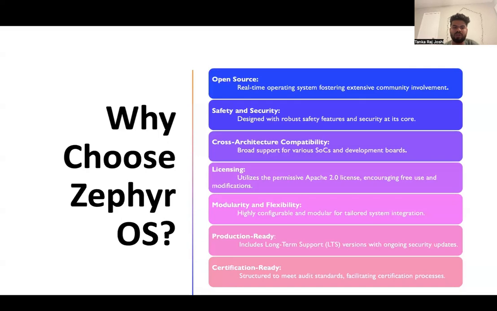Let's move on to another topic: why we choose the Zephyr operating system. First of all, this is a real-time operating system and open source, so a lot of contributors are contributing to this project. It is more advanced and more efficient for IoT because it consumes less memory and less processing power. Safety and security is also one of the major factors of this operating system. So lots of devices are using it. Next, cross architecture compatibility.